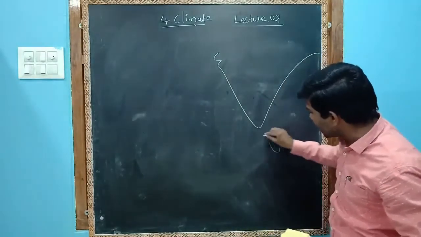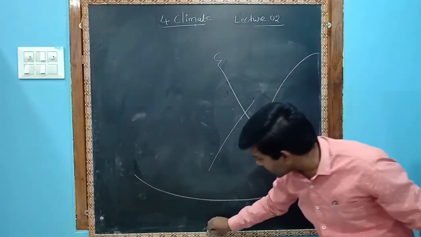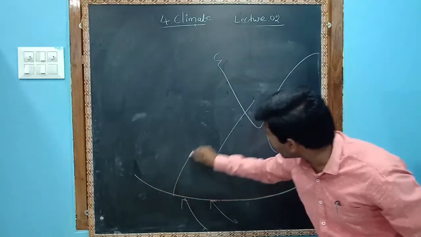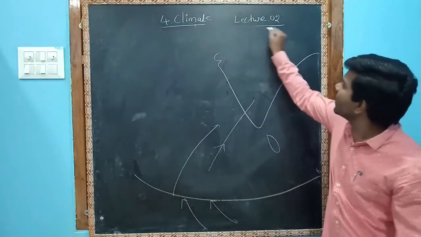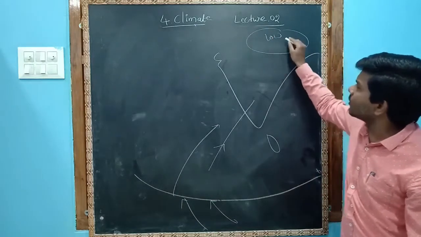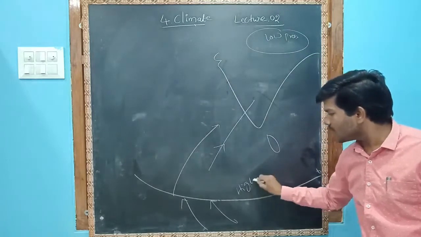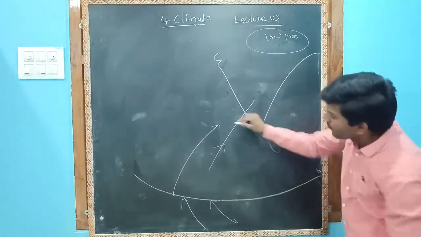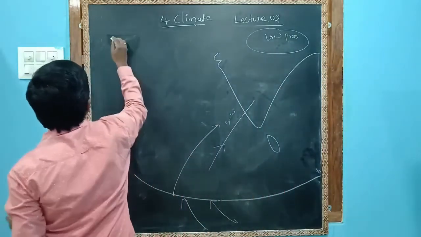This is India. I told you, this is the equator. They came to the equator from this side, and suddenly they are turning from this side, because here very low pressure is there. This is what pressure? High pressure. So wind will blow from high pressure to low pressure. They enter India from the southwest side.